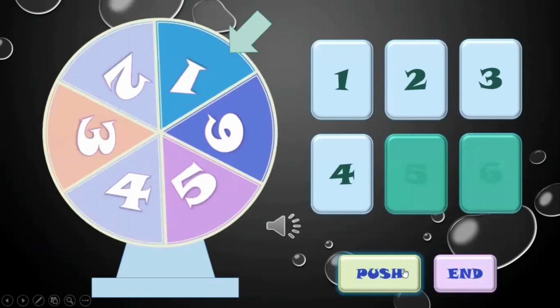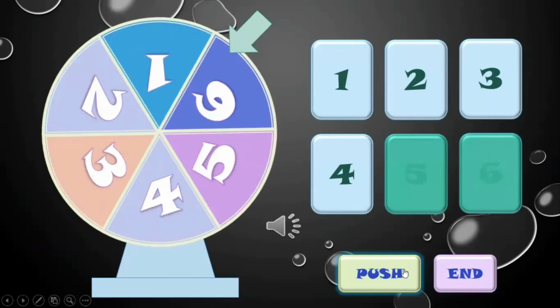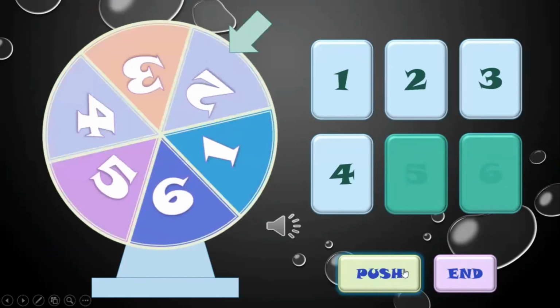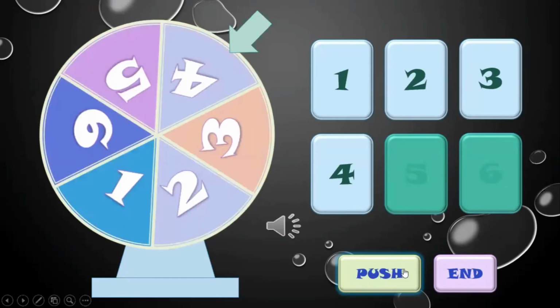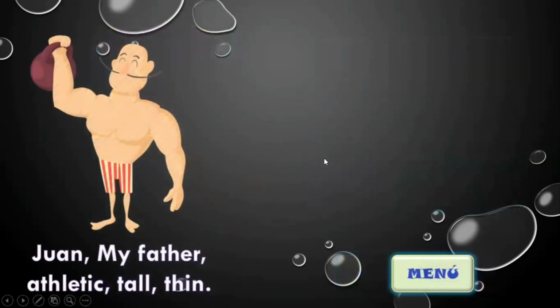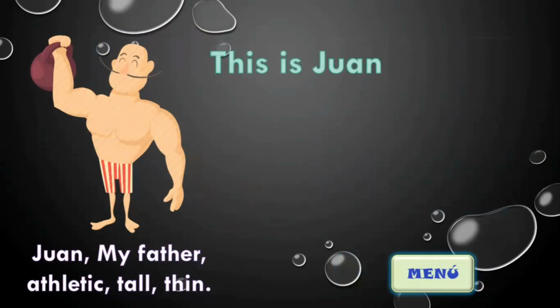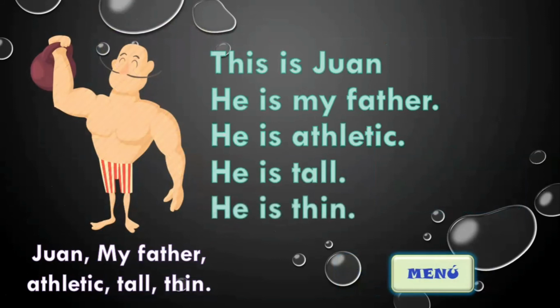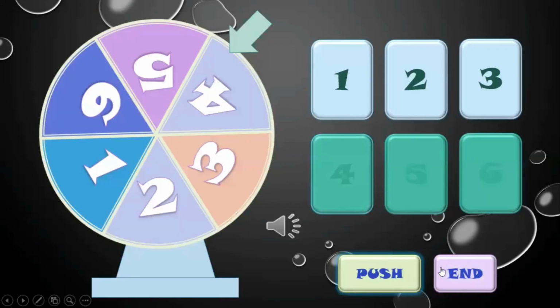Push. Now push. Push again. Perfect. Number 4. Try to introduce Juan. My father, athletic, tall, thin. This is Juan. He is my father. He is athletic. He is tall. And finally, he is thin. Perfect. Return the game. Push.